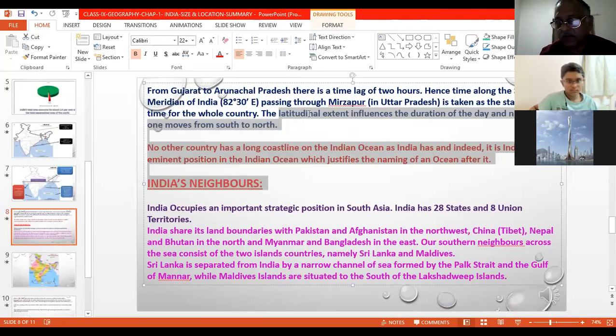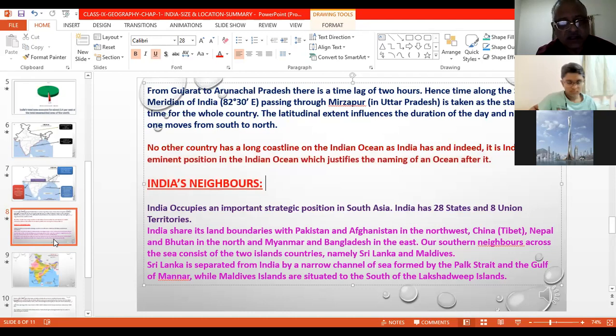Now, what is the importance of latitudinal extent? The latitudinal extent influences the duration of day and night as we move from north to south, because the sun's rays become slanting as we go higher and higher. It is slanting, and then it takes time to reach there. So mostly the day time is longer than the night.